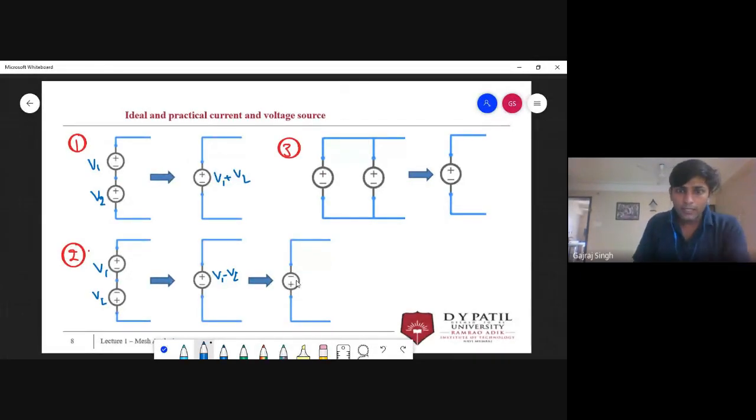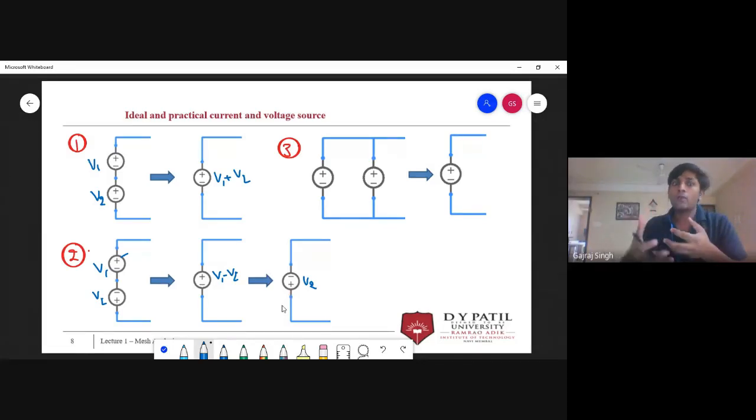Let me make it clear. You can see the polarities. In this case, the polarity of this is the same as the polarity of V2, so V2 is going to be as it is. There is no change in V2. But we are changing the polarity of this one. It has positive terminal upward, but here we are taking the positive terminal downward.